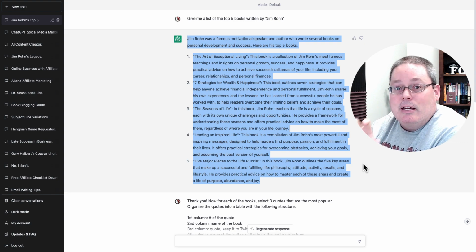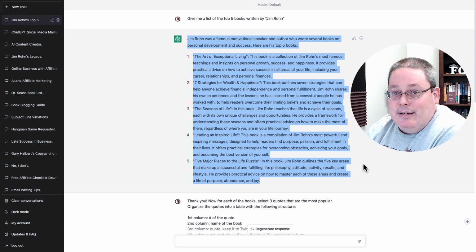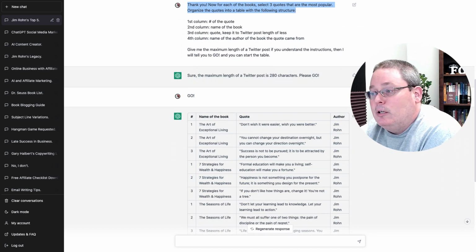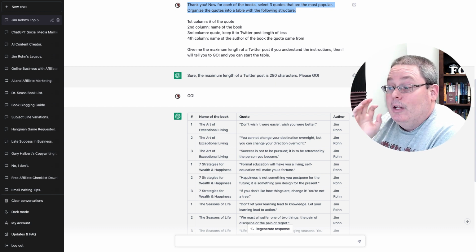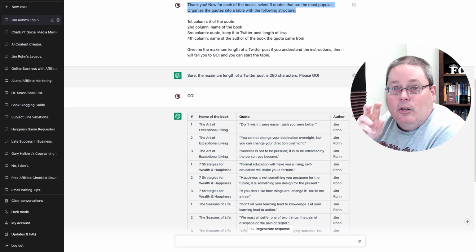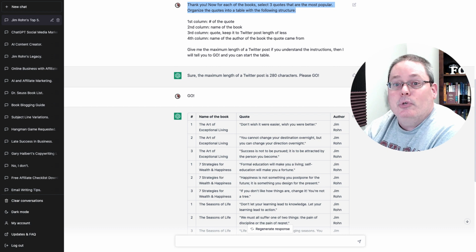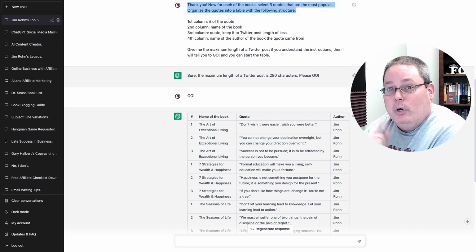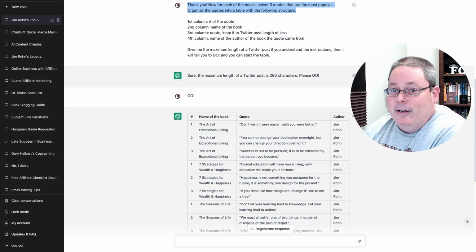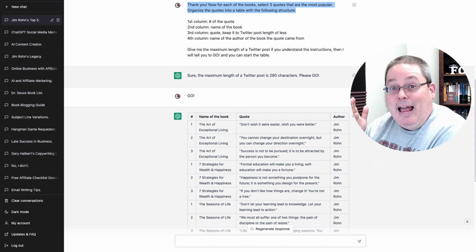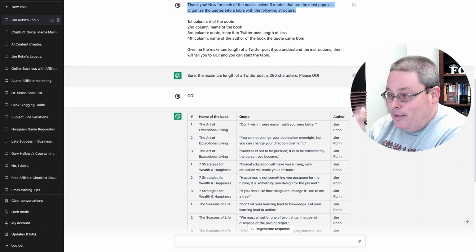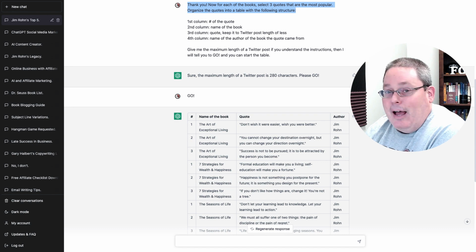Again, thinking about creating these quotes inside of Canva, give ChatGPT a little more input and say, thank you. Now for each of those books, select 3 quotes that are the most popular and then organize those quotes into columns. The reason I'm going to do this is because I want to be able to save this information for future use or for future automation down the road, which we might or might not cover in another video because this really isn't a Canva channel. But if you're interested, let me know in the comments and I can definitely dive deeper into that.